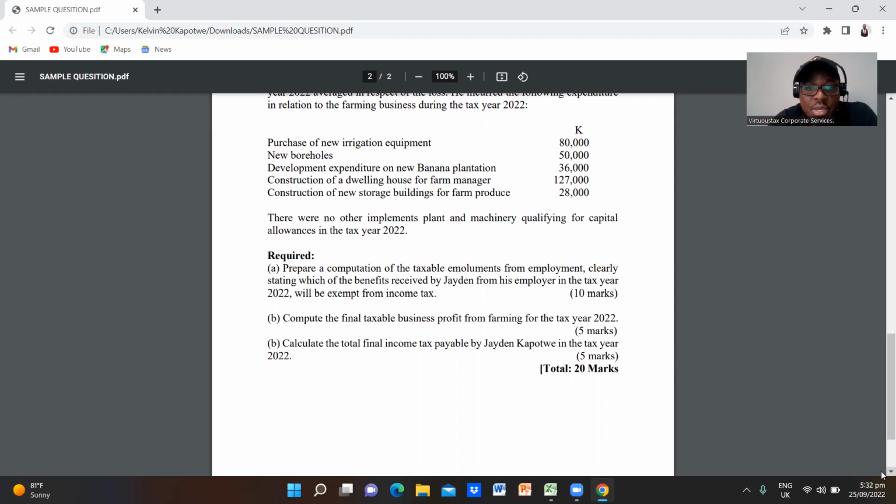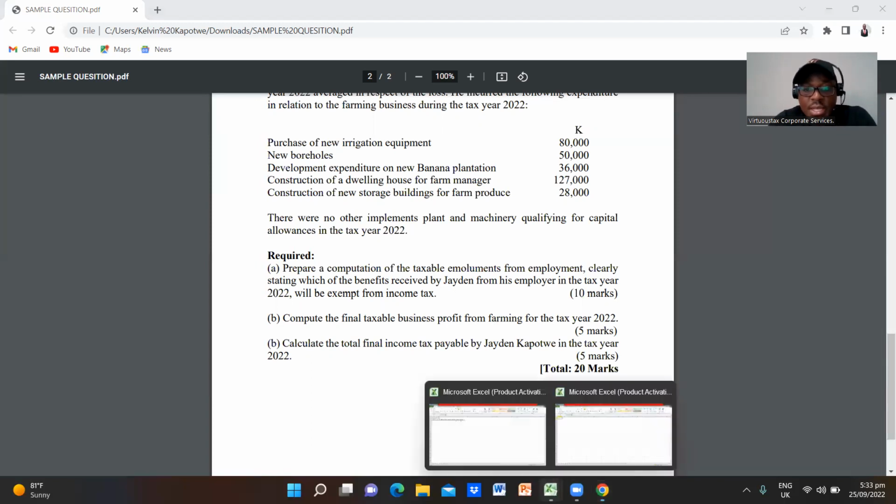All right. B, compute the final taxable business profit from farming for the tax year 2022. C, calculate the total final income tax payable by Jaden Kapotwe in the tax year 2022. Total marks is 20. All right. So let's get to work. Let's get to work and see how we can solve this problem. Follow me closely as we start.